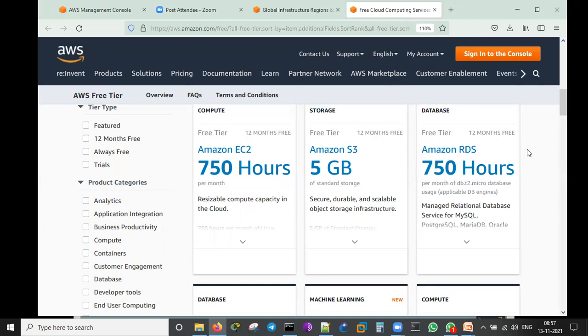In the free tier, we have some infrastructure constraints. I will explain that when we have the sessions on this. Just like Amazon S3 is given 5 GB of storage, for EC2 there is only a certain limit, something like 30 GB or 8 GB. Not more than that. That is only what they can give for free. They can't give you 2 TB, 3 TB and all free. That is obvious.